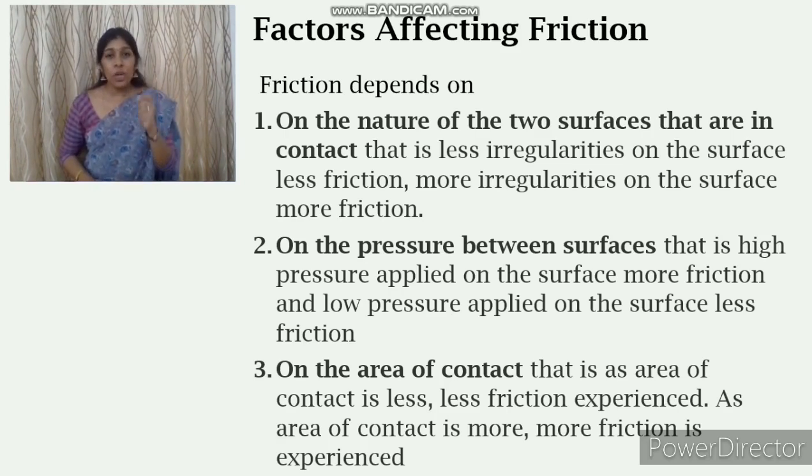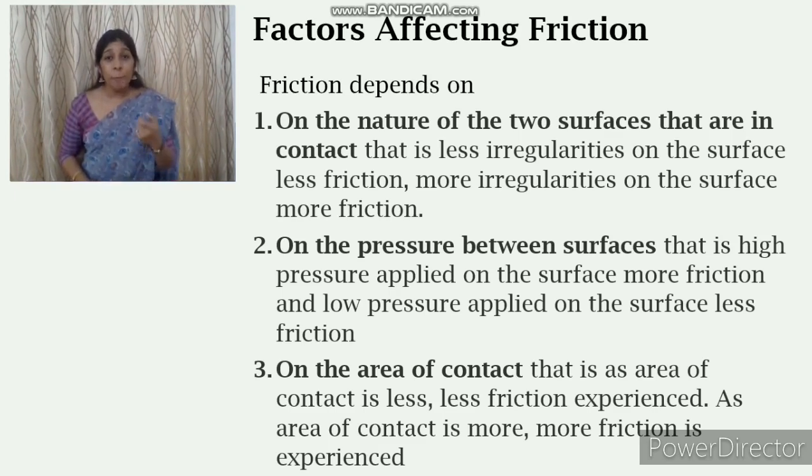So on the nature of the two surfaces that are in contact, that is, less irregularities on the surface, less friction. That we have seen in the first video. More irregularities on the surface, more friction. Clear? Okay. The next one: the pressure between surfaces.